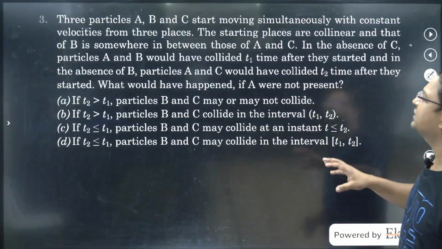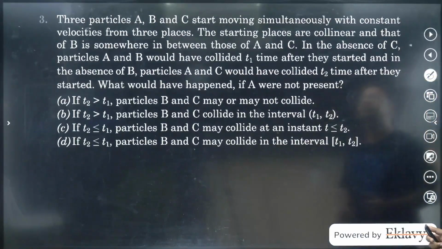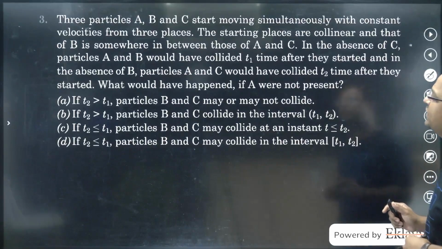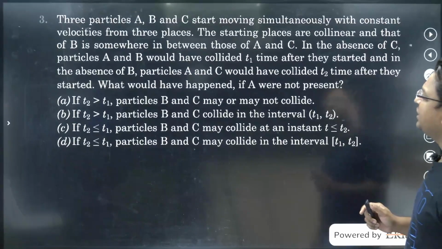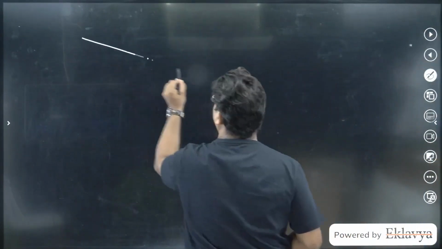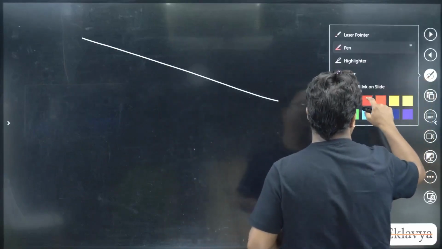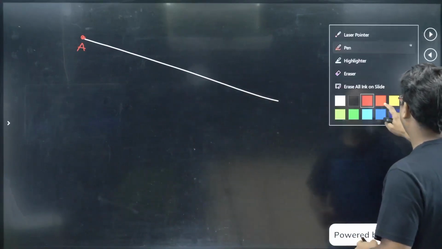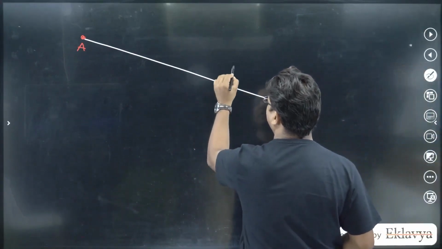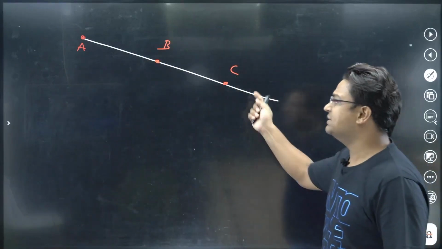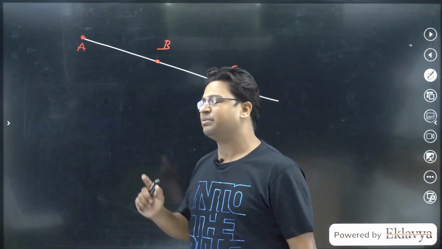Now the question says that there are 3 particles A, B, C, and they start moving simultaneously with a constant velocity from 3 places. The starting places are collinear, and that of B is somewhere in between those of A and C. Let me first draw the situation. If I draw a straight line like this, then A is somewhere here, C may be somewhere here, and B would be anywhere in between A and C. We are not saying that it is midway between A and C. It is anywhere between A and C.